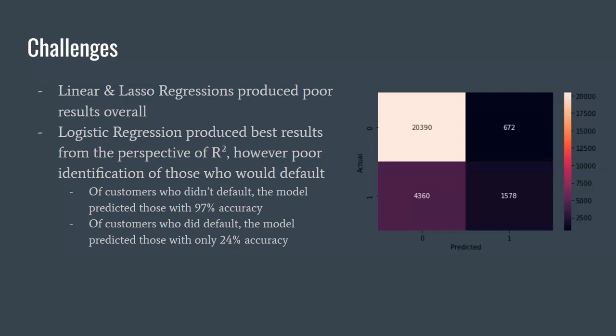As you can see on the right-hand side, looking at the confusion matrix, we only successfully predicted that with that model 1,500 of the people that ended up defaulting, as opposed to the 4,300 that were predicted to not default that actually did end up defaulting. So in a real-world scenario where we're running this with actual data, almost 3/4 of the customers that are included in the model, we would have said that they weren't going to default when in fact they did. So overall, this definitely is not the perfect scenario.